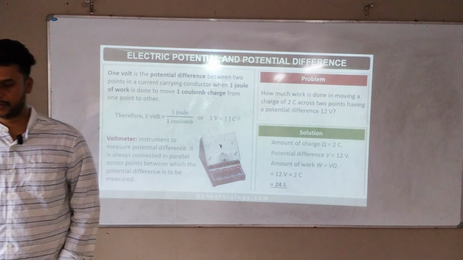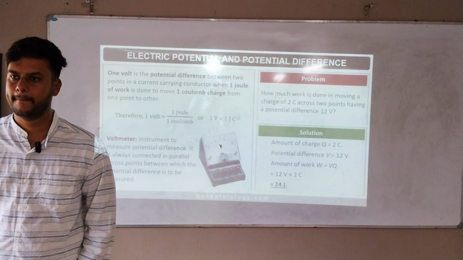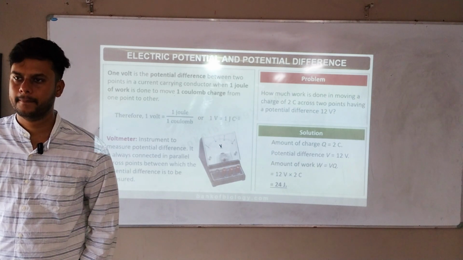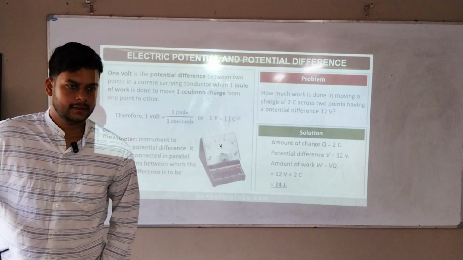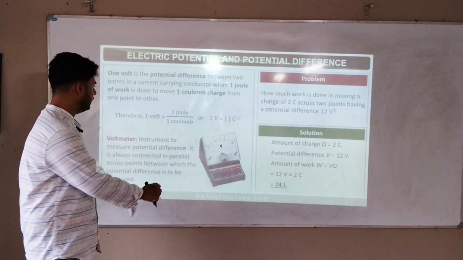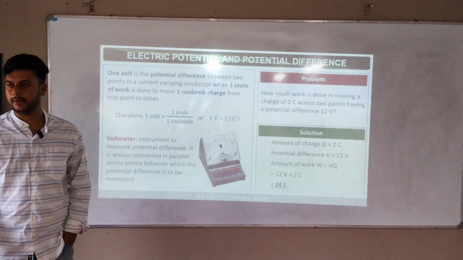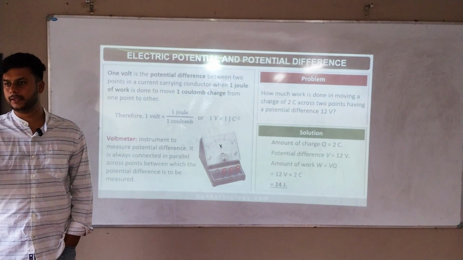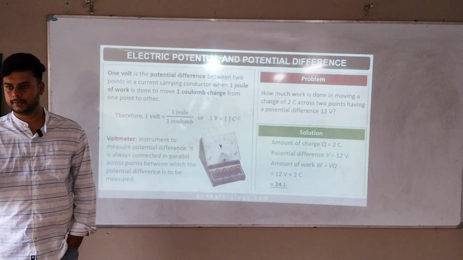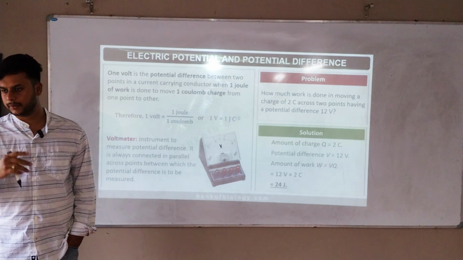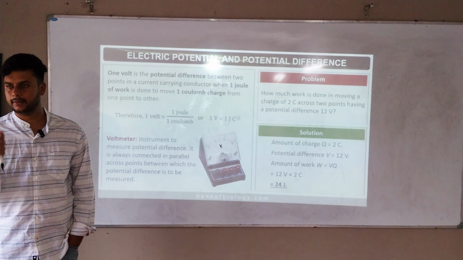According to you, what did you understand now? No, current passes through... charge. Instead of current, say charge. Okay, because they are taking 1 joule of work done by 1 coulomb. Coulomb means charge. So a charge passing from one point to another point. The work done to move a charge from one point to another point is called what? Potential difference. Easy?